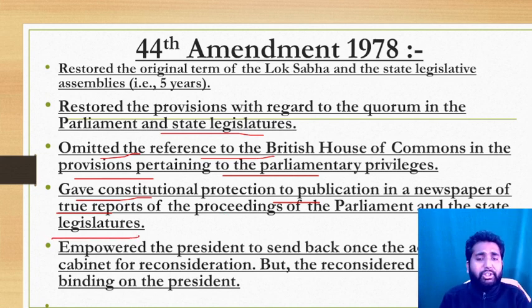So the 44th constitutional amendment is also a very important constitutional amendment of this topic. Like this, I will discuss other topics of Indian polity and governance.